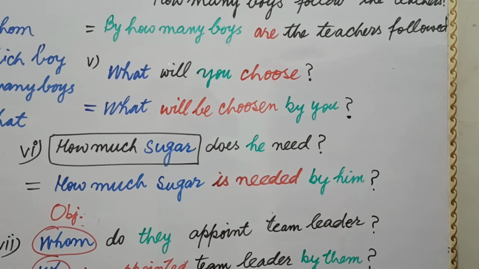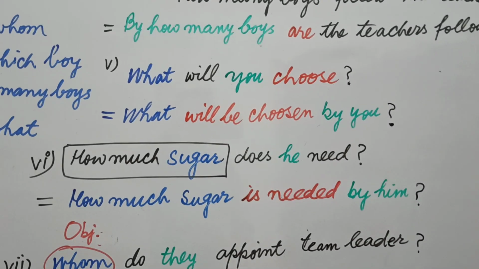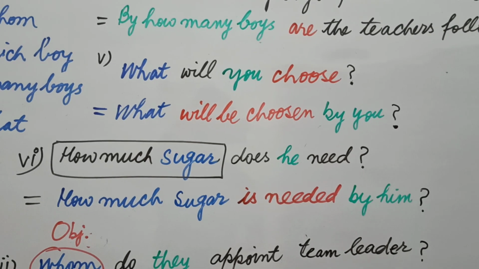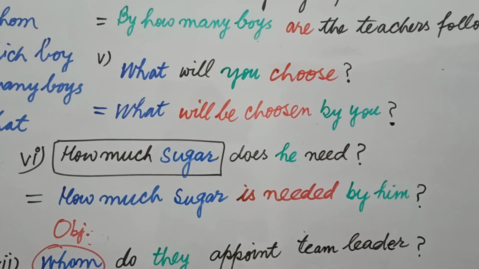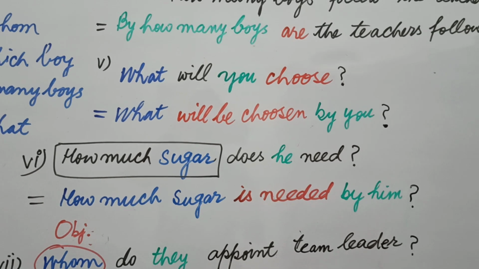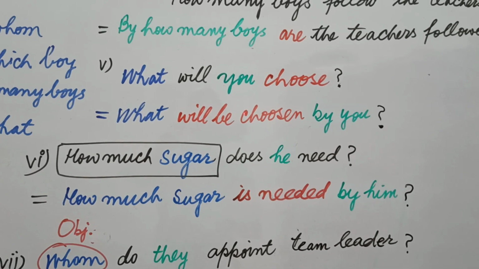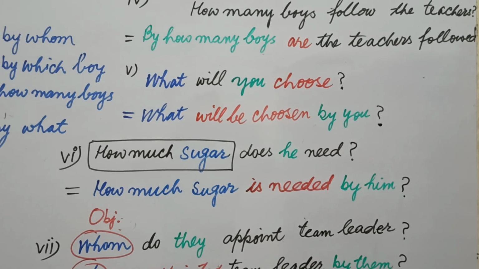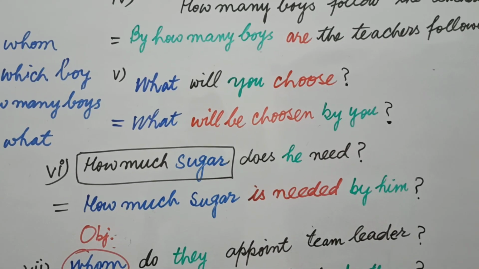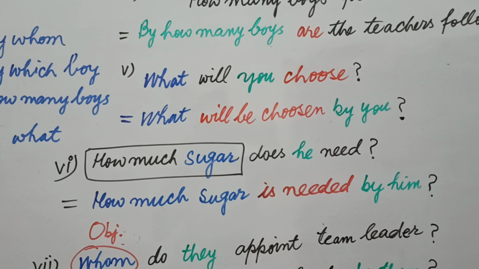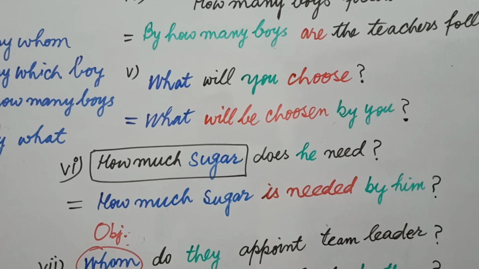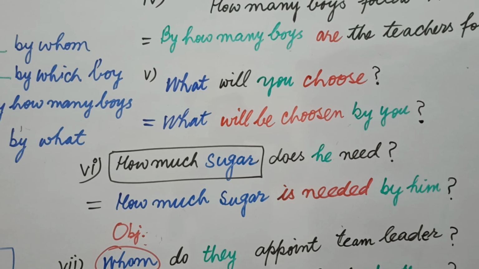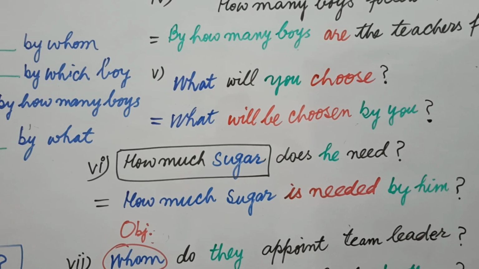In the same way, if you have used what in the beginning, here you can see what will be chosen by you, because there is no other word to be used between question word and helping verb. In short, you can understand like this: if your question word is acting as an object, it will remain on its own place, and you used to bring object in the beginning.